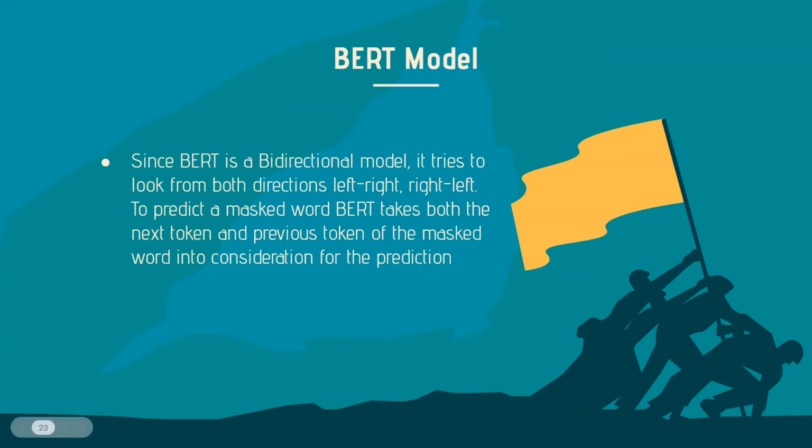Now, what is BERT? BERT means Bidirectional Encoder Representations from Transformers. It is an NLP model developed by Google Research in 2018. BERT is designed to help computers understand the meaning of ambiguous language in the text by using surrounding text to establish context. The BERT framework was pre-trained using text from Wikipedia and can be fine-tuned with question and answer datasets.